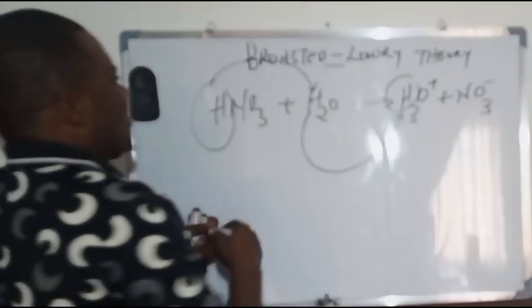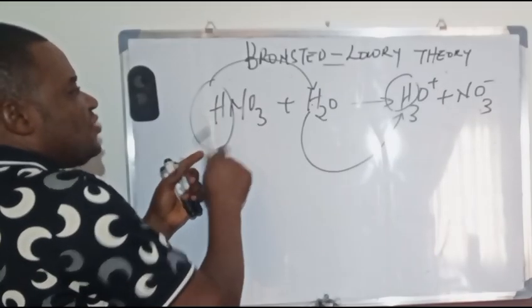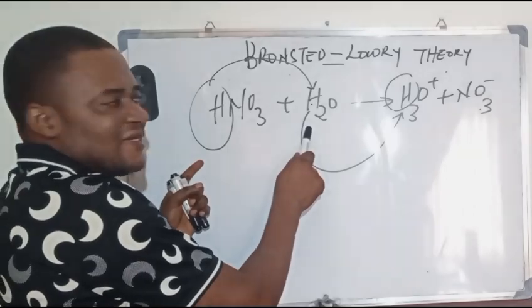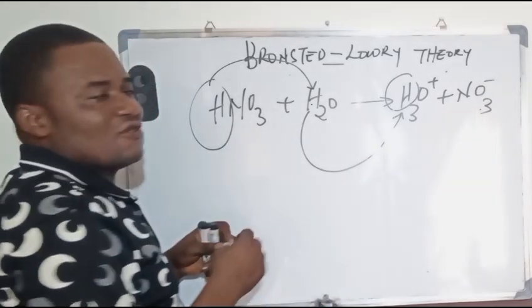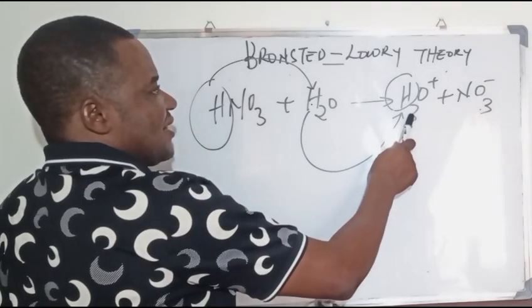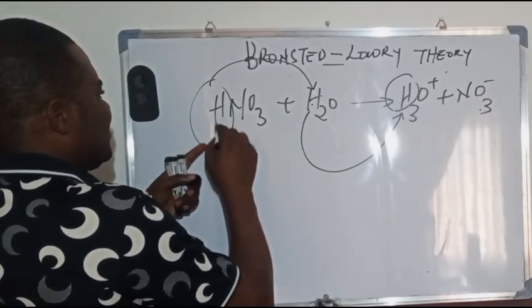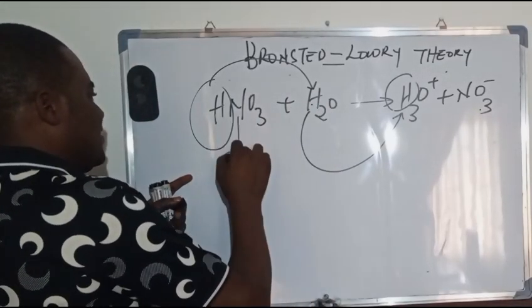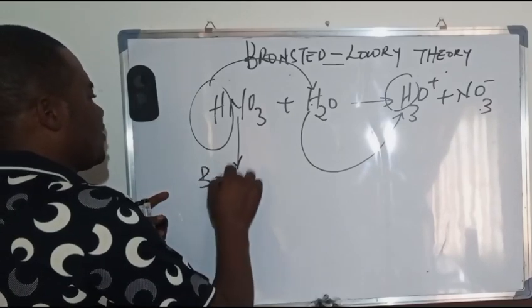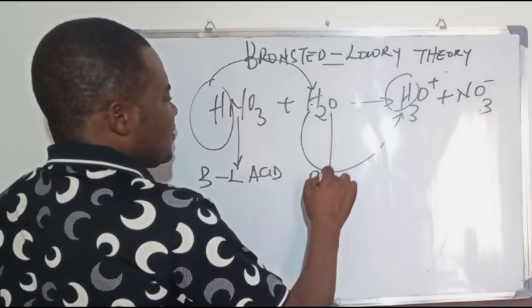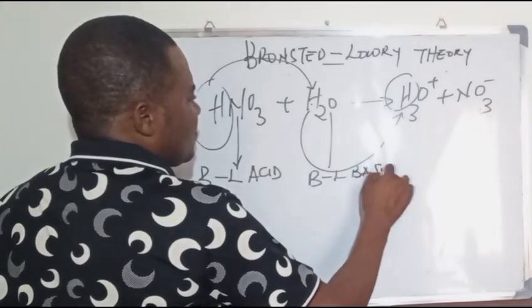So there is a donation of a proton to this water, and then you have the hydronium ion, which is now an acid. Since this donates, it becomes a Bronsted-Lowry acid, and this becomes a Bronsted-Lowry base.